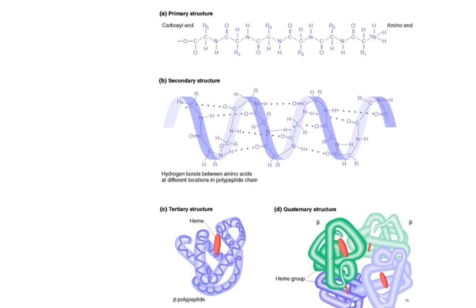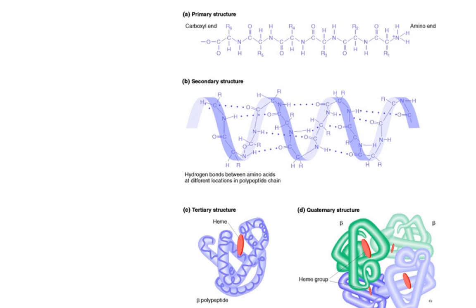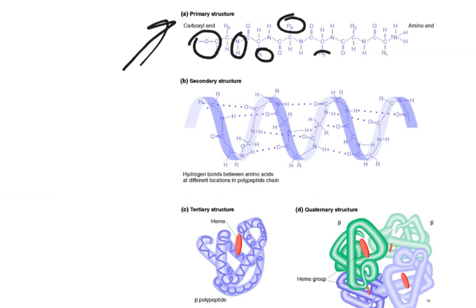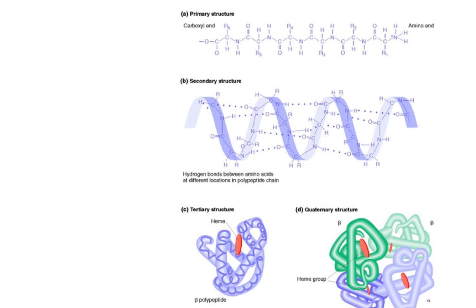So how does this relate to protein structure? Well, there are 4 levels of protein structure, and we're going to look at each of them. The primary structure is simply the order of amino acids. So you'll notice here we have carboxyl groups and amino groups alternating, and then you can see we have the R groups here kind of alternating. And so what we really have right here in the primary structure is just a string of amino acids, one amino acid connected to another. And the central dogma tells us that the information that tells us what order to put those amino acids in comes from our DNA.